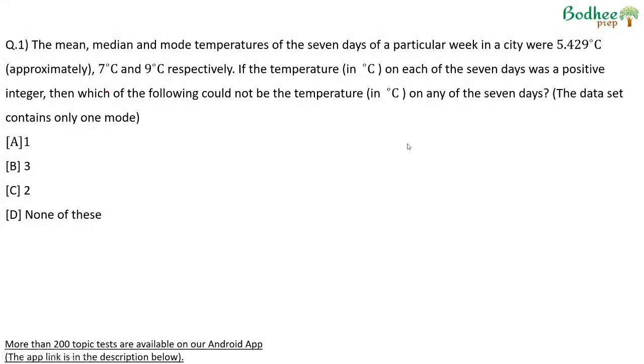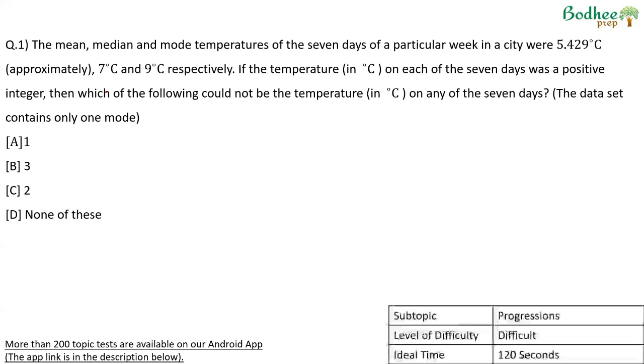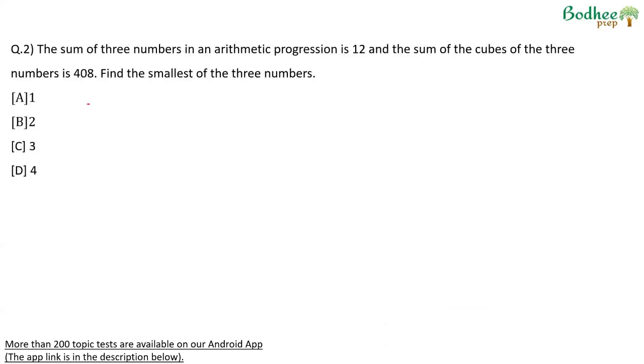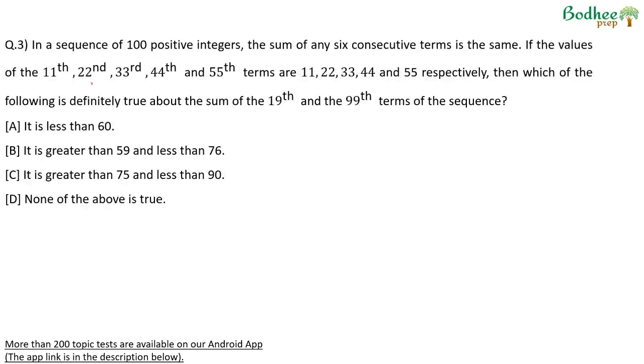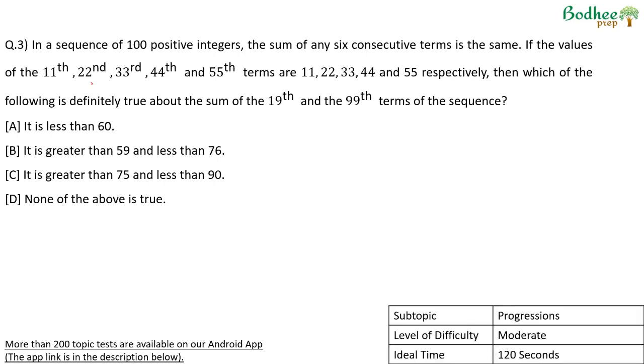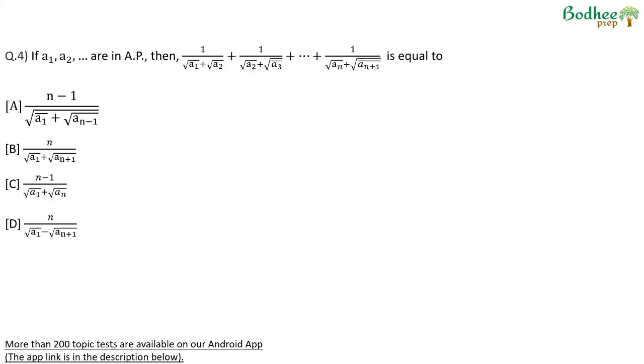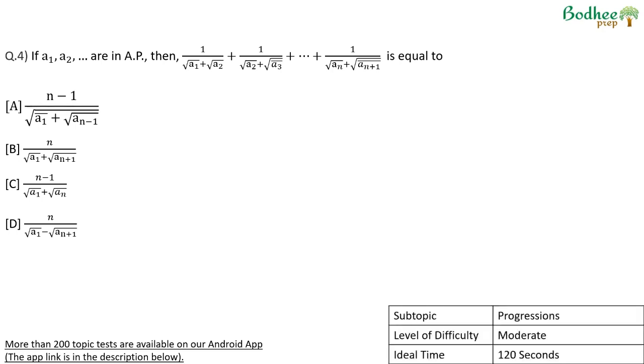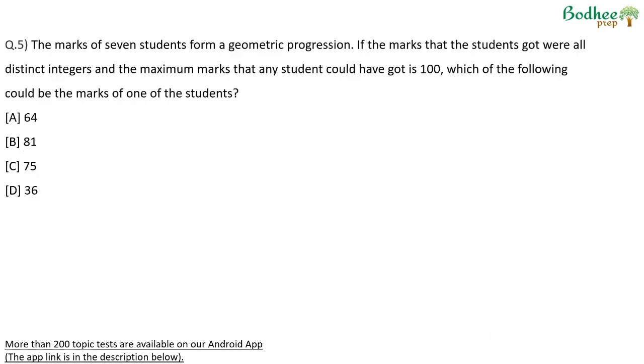Not counting this one because there are median and mode involved. This, I think, definitely doable. Simply by putting values, we get the answer. Again, might find a little challenging to crack this question. So not counting this per se. This is a standard process, rationalize, add, finish the question. This also, I think, was pretty simple because the only common ratio possible was 2, and the options were also simple.